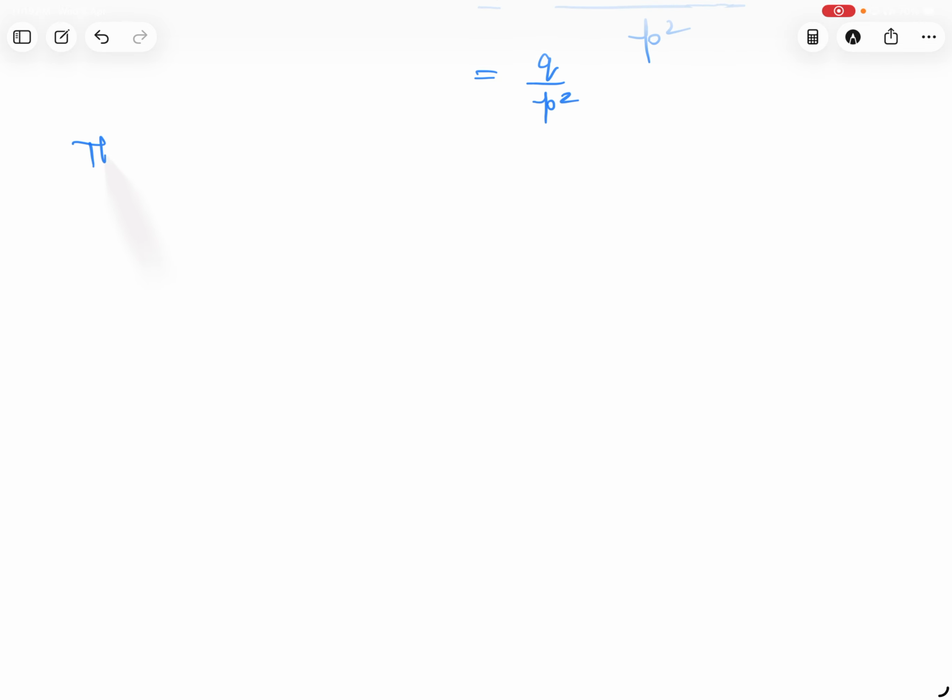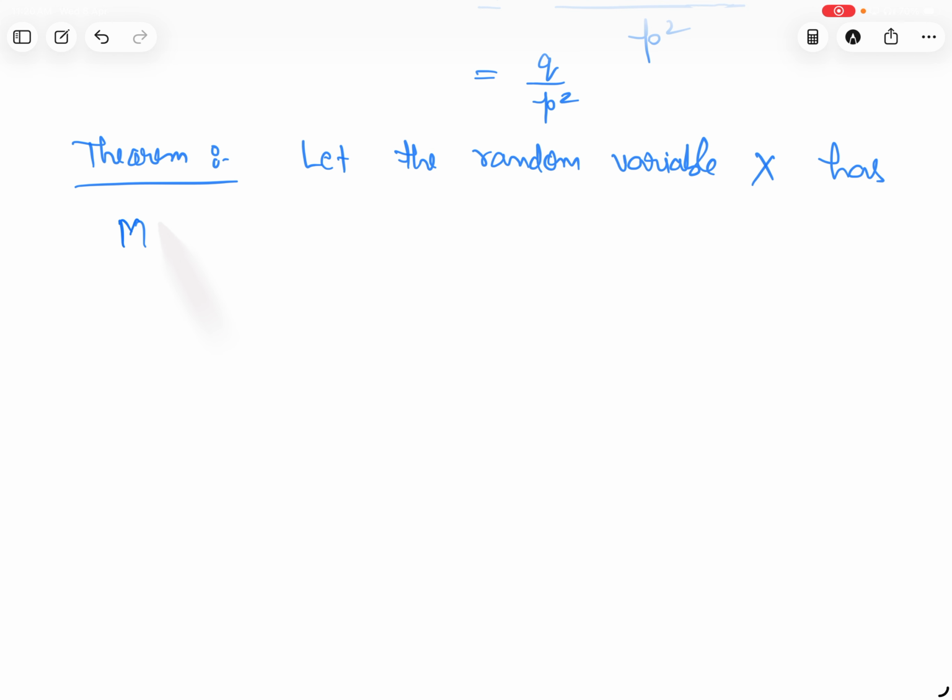Next, I am doing one theorem. Let the random variable X have MGF M_X(t). Let Y be equal to alpha X plus beta.